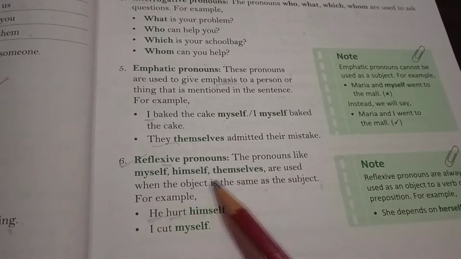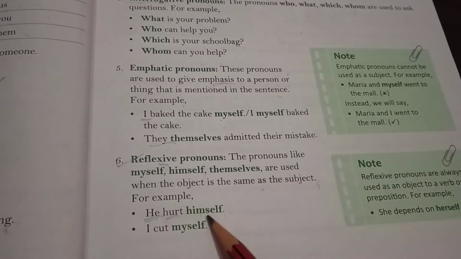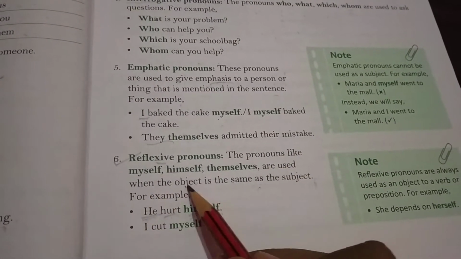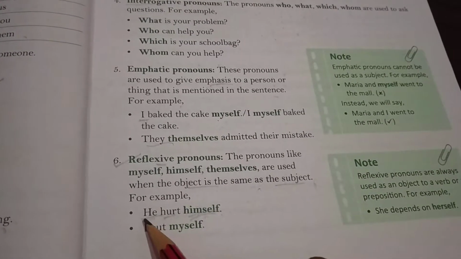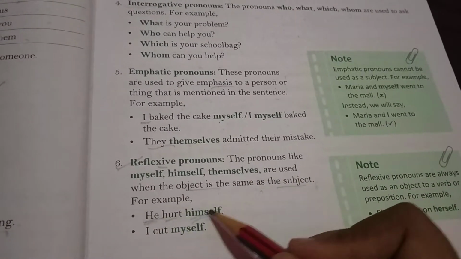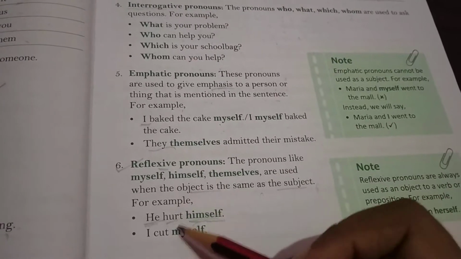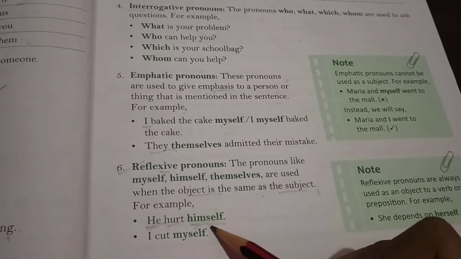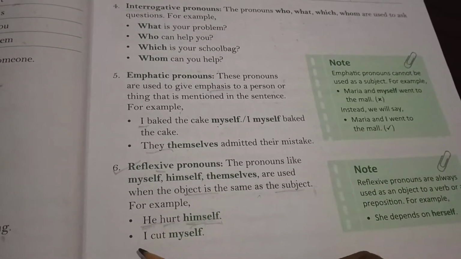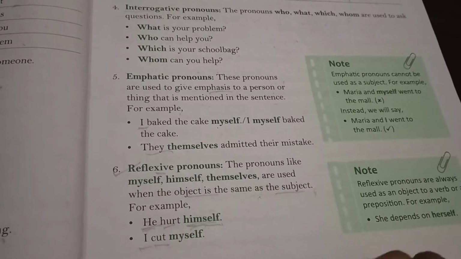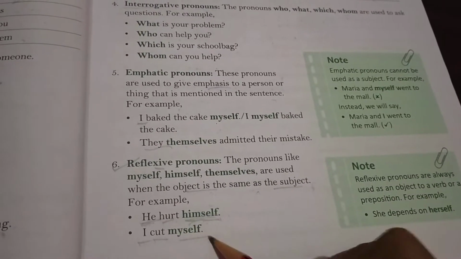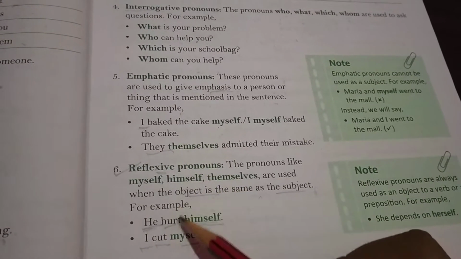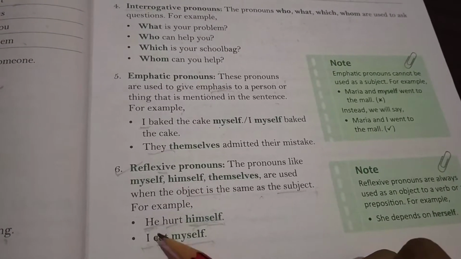When the object is the same as the subject, then here himself is used as the object. As you can see, the subject is he, and himself is used as an object here because there's no object given. They both, the subject and the object, are the same. Like I cut myself. I is the subject, cut is the verb, but there is no object given, then myself is used as an object. Then it is the reflexive pronoun. I cut myself.